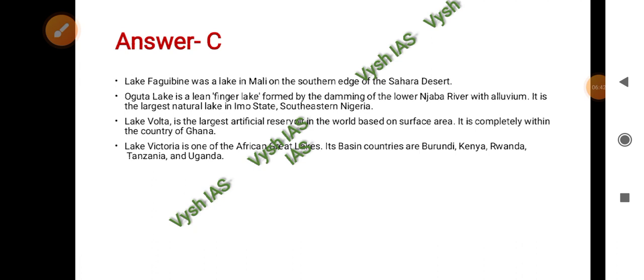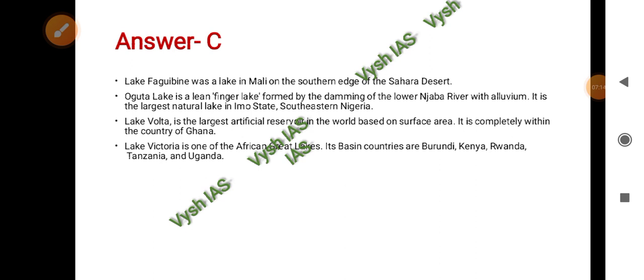Let us see which are those. So Lake Faguibine, whatever you want to call it, was a lake in Mali on the southern edge of the Sahara Desert. Okay. Then you have Lake Oguta, which is a lean finger lake. It is formed by the damming of the lower Njaba river with alluvium, and it is the largest natural lake in Imo state, which is in southeastern Nigeria. So Lake Oguta is in Nigeria.